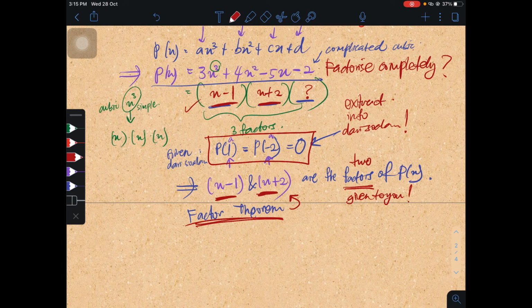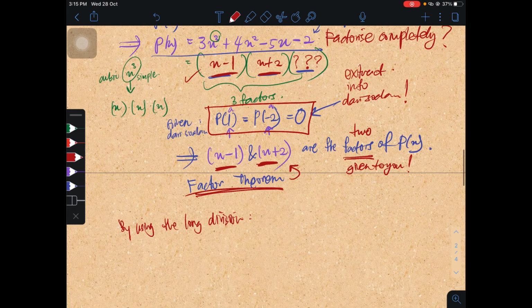You want to find this factor that you are missing by using long division. So by using long division, all you need to do is take 3x cubed plus 4x squared minus 5x minus 2. So this is your P(x), right? So you find your divisor.